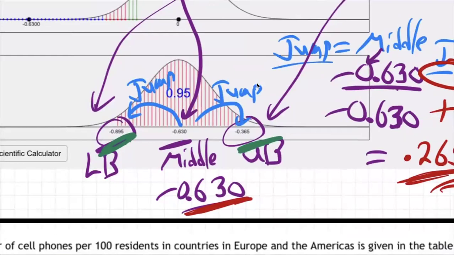We're saying we think it's between negative 0.895 here and here, right? All these are negative numbers, right? Between negative 0.895 and negative 0.365. Zero is somewhere over here. This is negative from here to here. That's all negative territory. Positive numbers are over here. Negative numbers are on this side. Zero must be about around there.